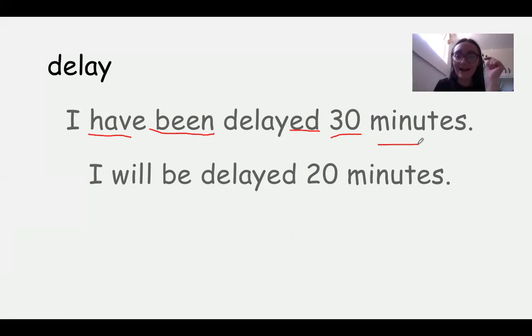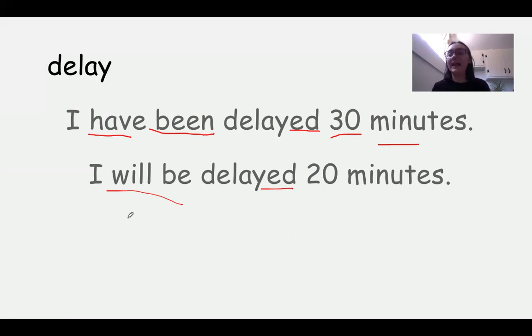Or instead of saying have been delayed, you can say I will be delayed 20 minutes. Now you might be thinking, this is not right. Why is she saying will be? Because that's future, but now it's saying past. So this one isn't really technically correct grammatically, but people use this all the time.